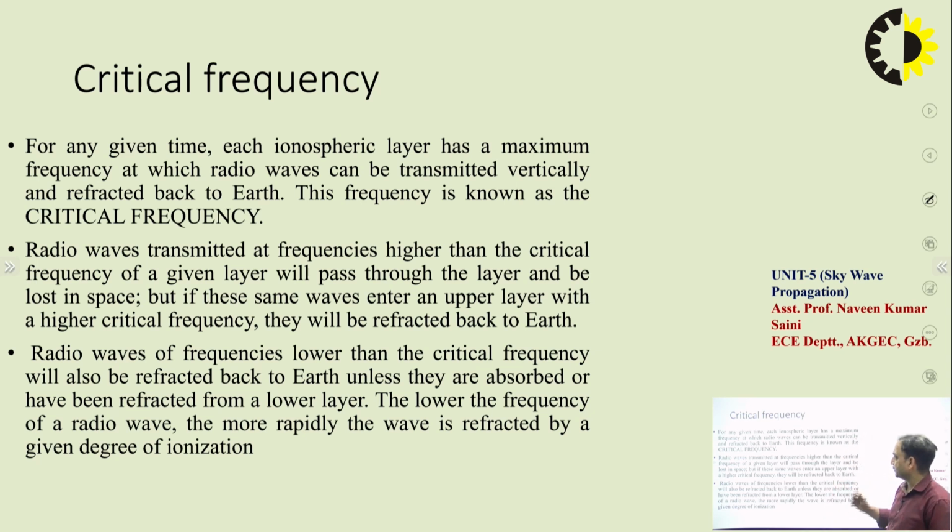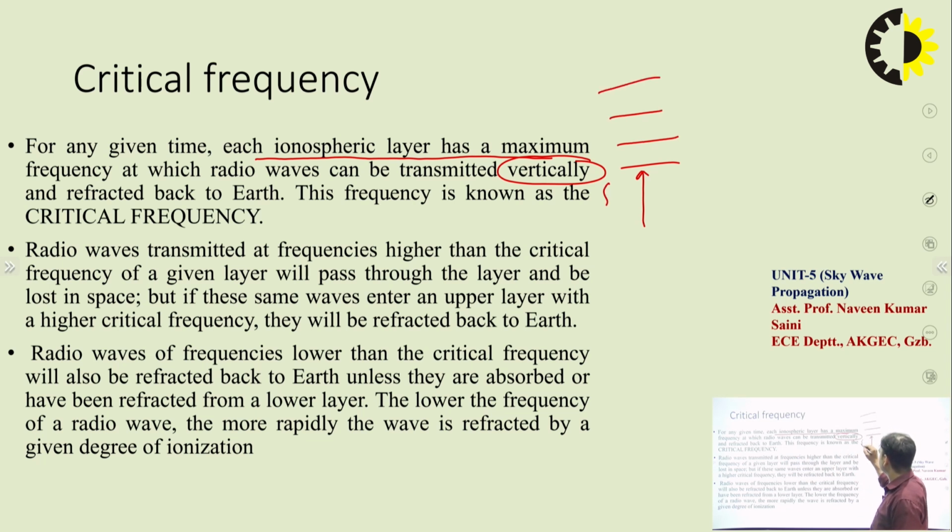The important point about the critical frequency is that, for a given time, each ionospheric layer has a maximum frequency at which the radio wave can be transmitted vertically. This is a very important point. Vertical incidence must be there, and the wave is reflected back to the earth. As we said, there are different layers and every layer has different frequencies through which the wave will be reflected back.